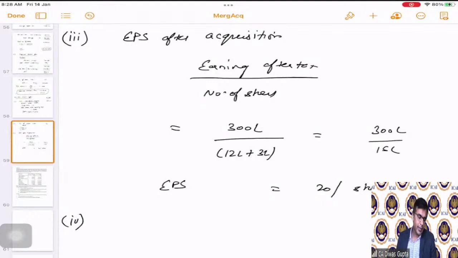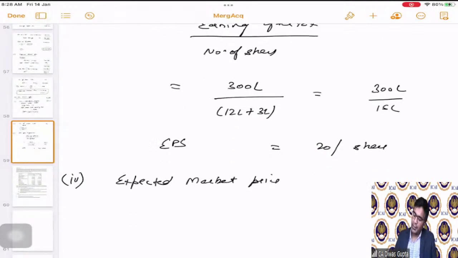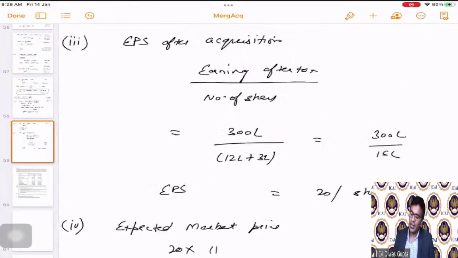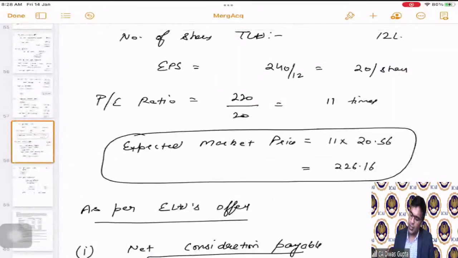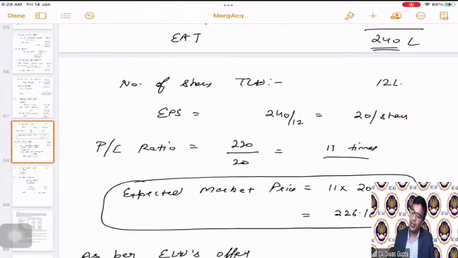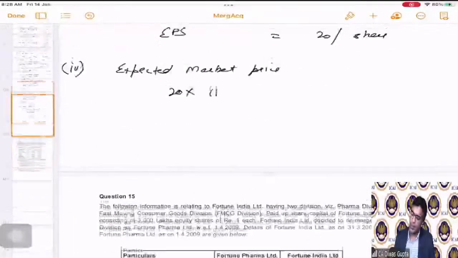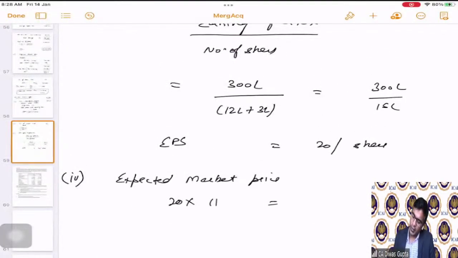And the fourth part is expected market price. What is the expected market price? We will use the EPS of 20 multiplied by the PE ratio that we have already calculated in the previous steps of calculation, which is 11 times. We can make use of those numbers only here. So it will be 220 per share.